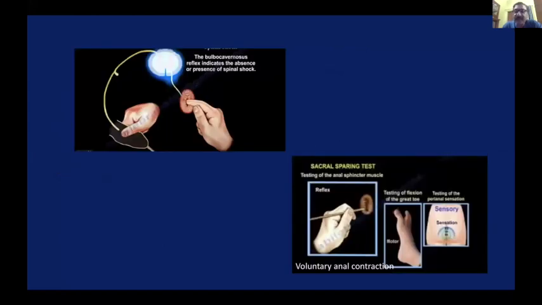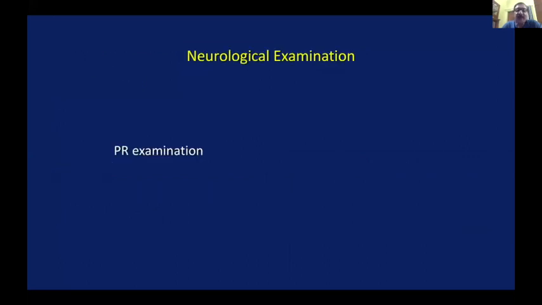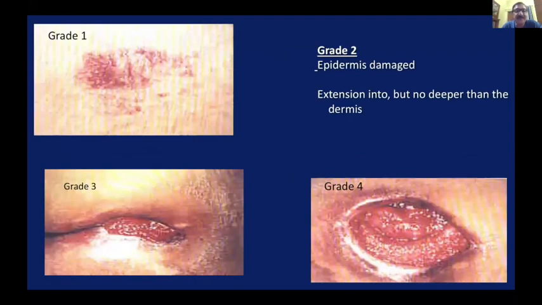I'll not go into details of this. Now you must do a PR examination to rule out any abscess present in the rectal examination. Make a note of any bed sore present. There are 4 different grades, starting from just peeling of the superficial skin to the most deep grade 4 bed sore, in which the deeper structures up to bone are involved.